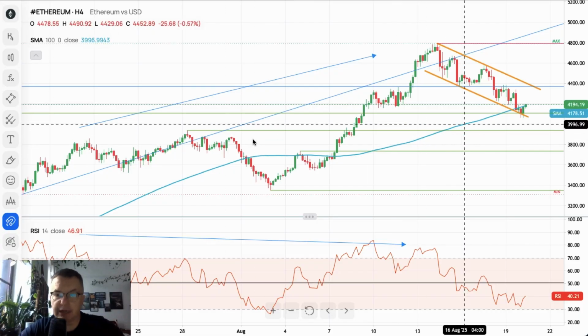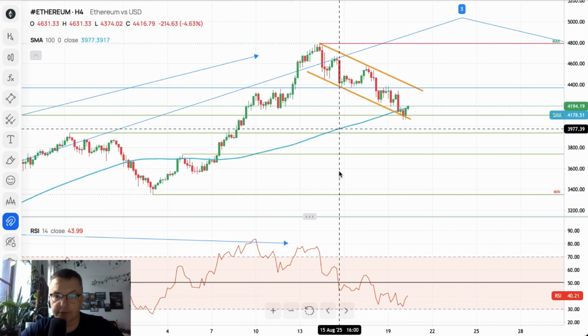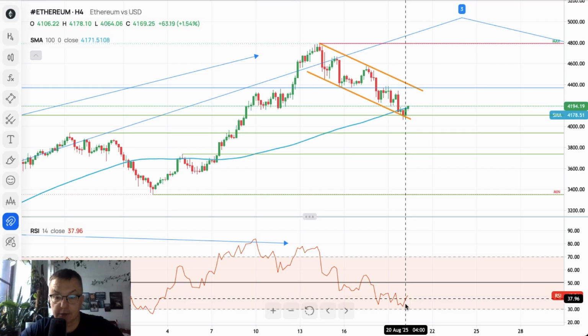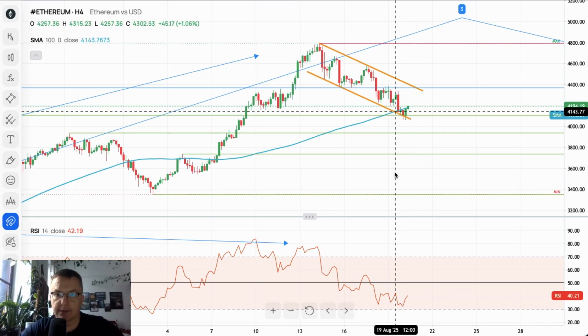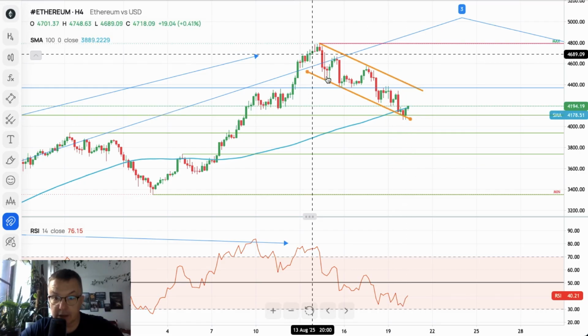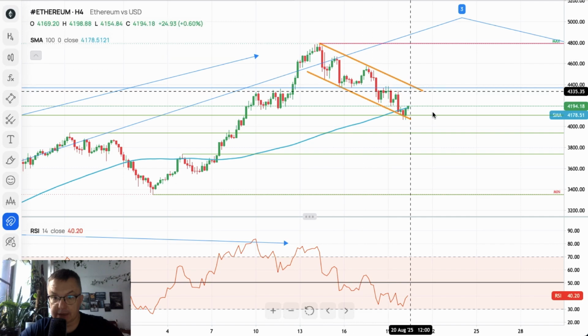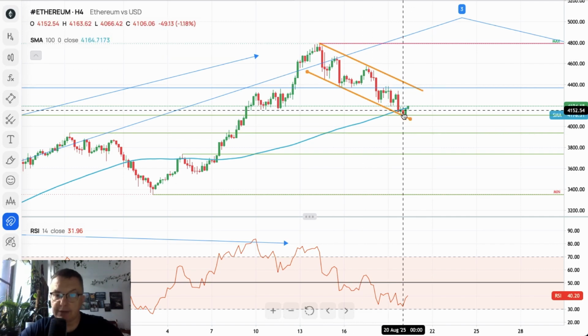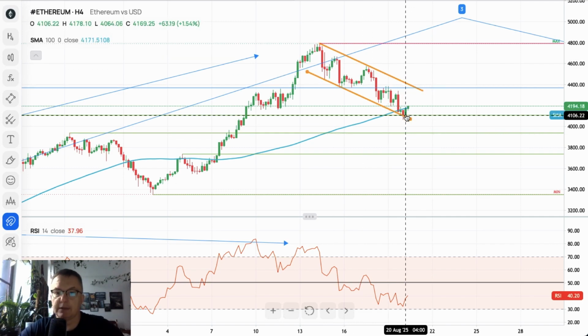Ethereum 4-hour time frame chart is showing some sort of relief as we almost hit the extremely oversold conditions, and we hit the lower channel line. This is the parallel channel. Works quite well. Nevertheless, the market tested the technical support at 4,106.